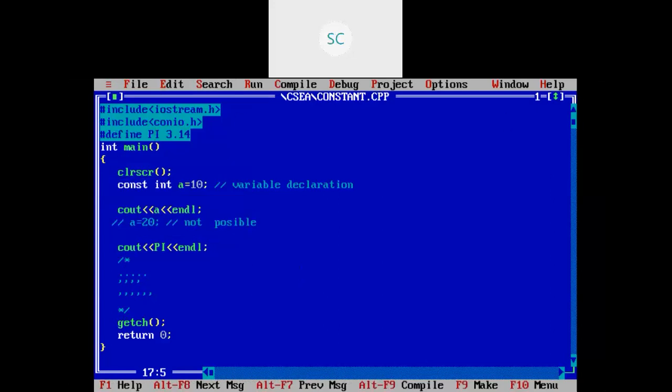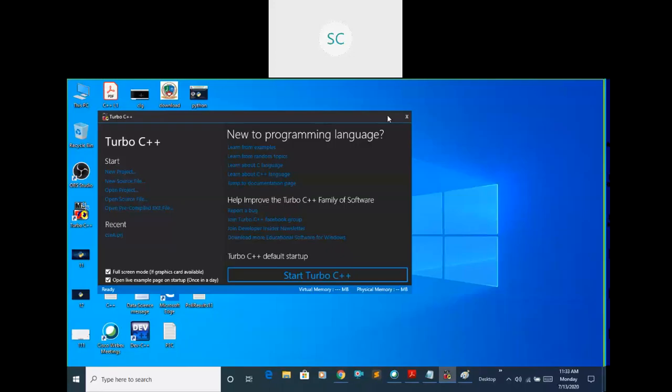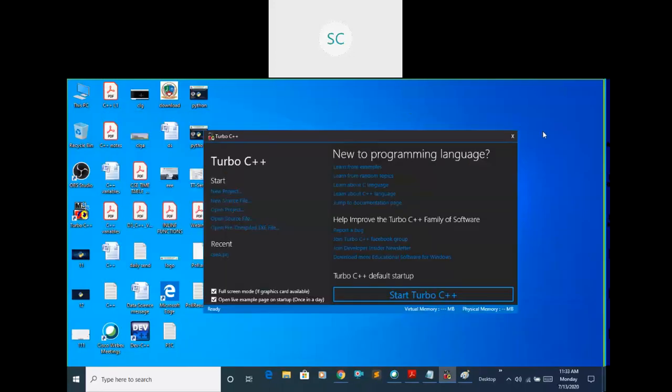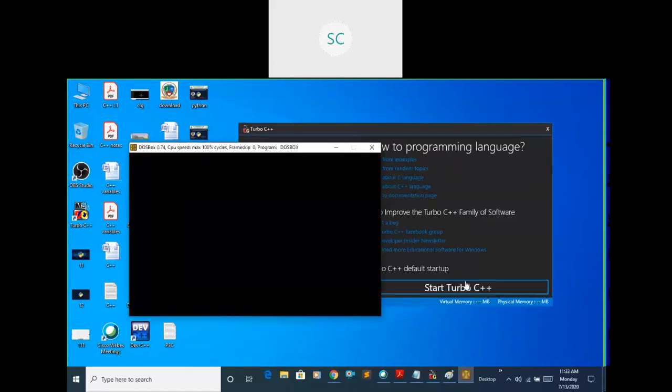Let me close this window. What happens? Regarding the question you asked, whether those comments are available for the next execution or not, that is what we are checking. I'm going to open that same program again. Here it is showing the same thing, right? If it is not available here and you want to open your previous program, go to File. You can observe here, instead of New, go for Open. Click on Open.